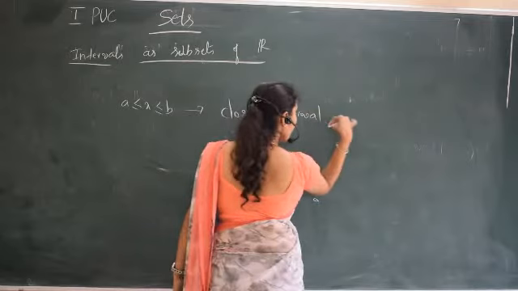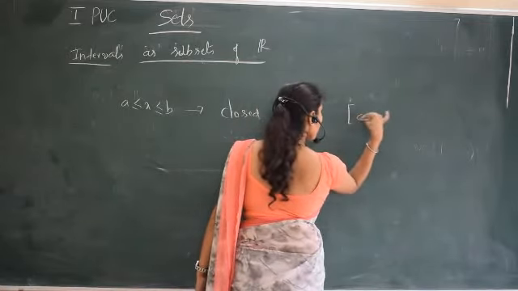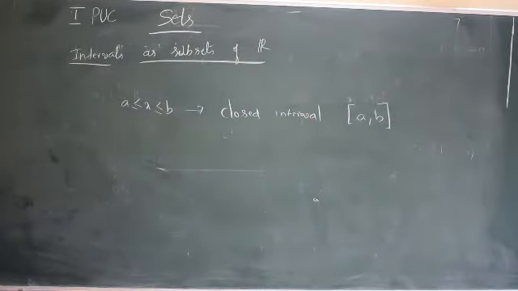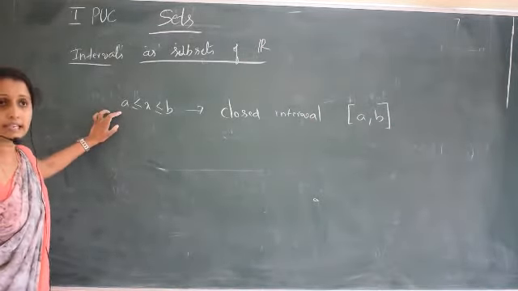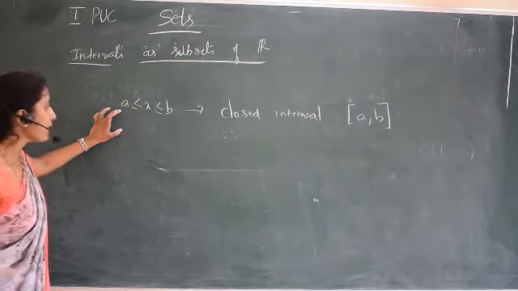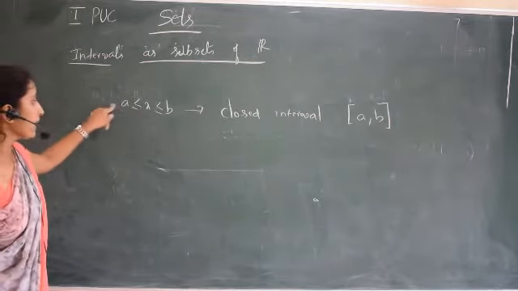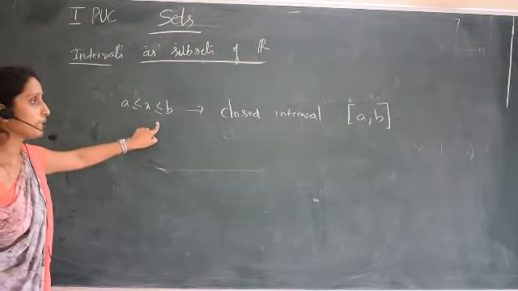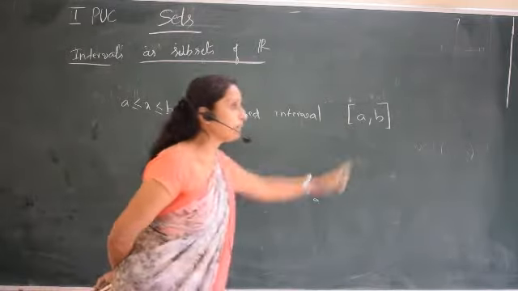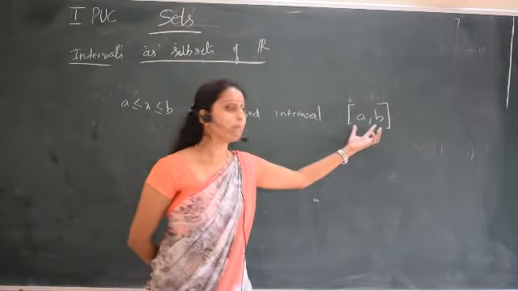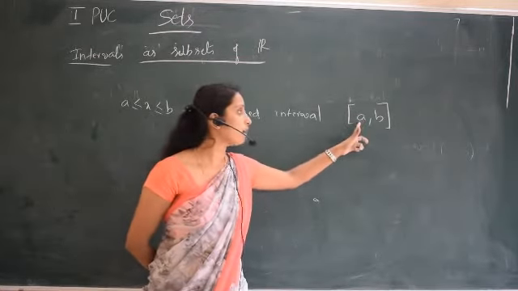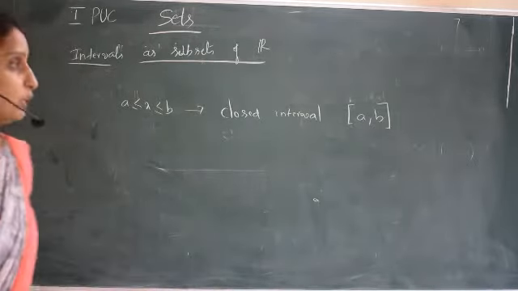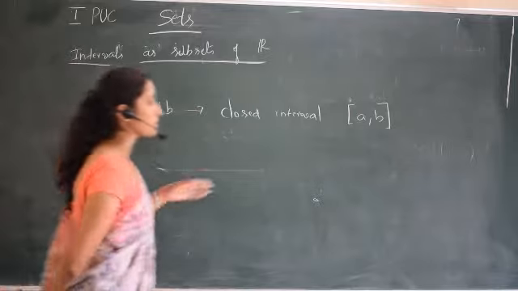It is denoted by the closed interval [a, b]. The condition is that a and b are real numbers, a is less than b, and there exists an x such that a is less than or equal to x less than or equal to b. What is the meaning here? All the real numbers in between a and b, where the endpoints a and b are also included. So this is called the closed interval.